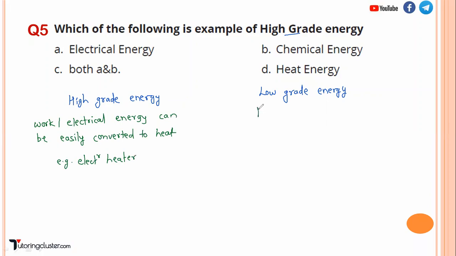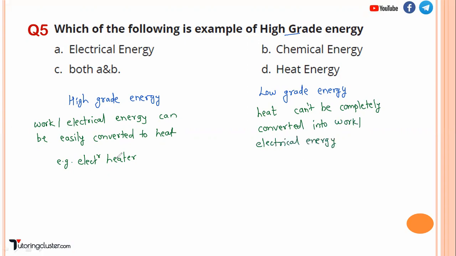But when we talk about the reverse of this, heat can't be completely converted into work, or let's say electrical energy. So that's why work and electrical energy are considered as high grade energy, while heat is an example of low grade energy. Anything which we can convert into heat can be considered as high grade energy.